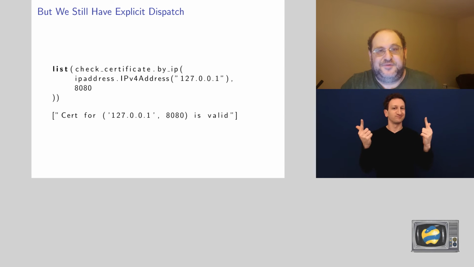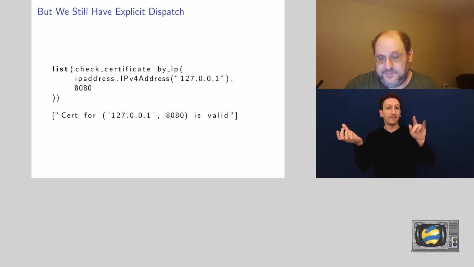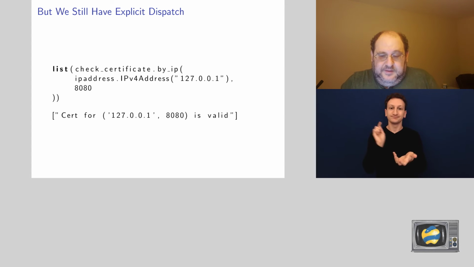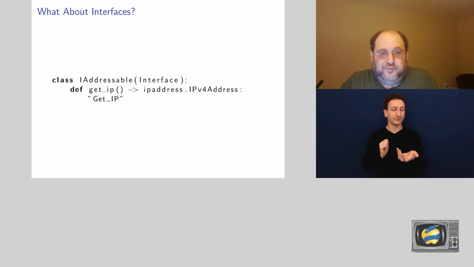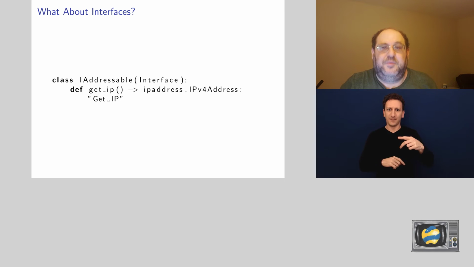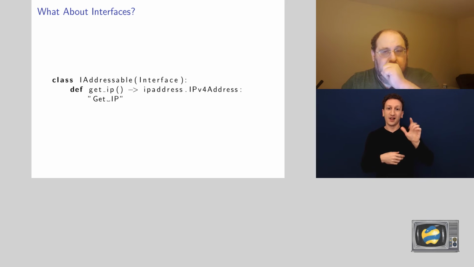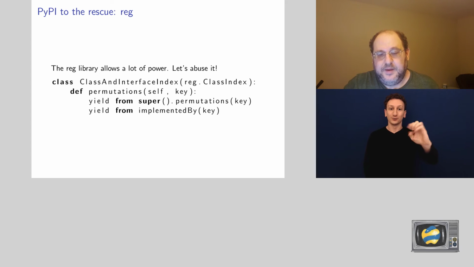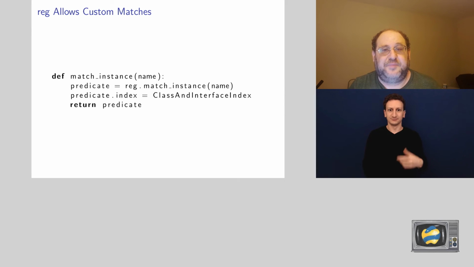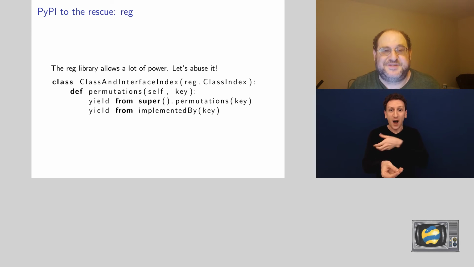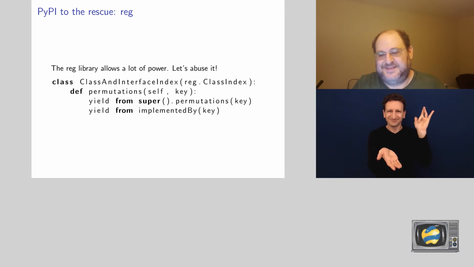Once again, we have to look out to PyPI. And when we get an interface like that, which clearly we should be able to get an IP from that and connect, we want to be able to do that. So we get a library called reg. The reg library allows a lot of power. And now that we have a lot of power, we know what to do. We can abuse it. So let's abuse it.